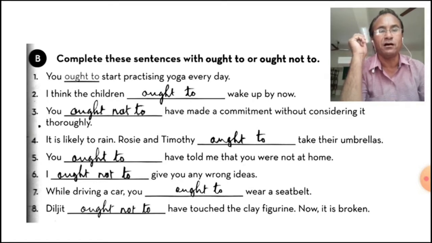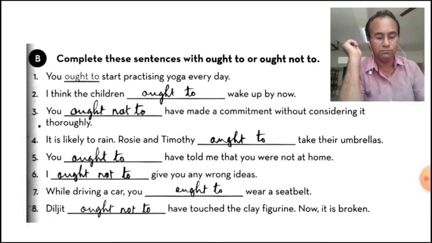While driving a car, you ought to wear a seat belt. Positive meaning. Daljit ought not to have touched the clay figurine. Now it is broken. So the result is broken, negative. That's why we ought not to. Now let's move to the next.